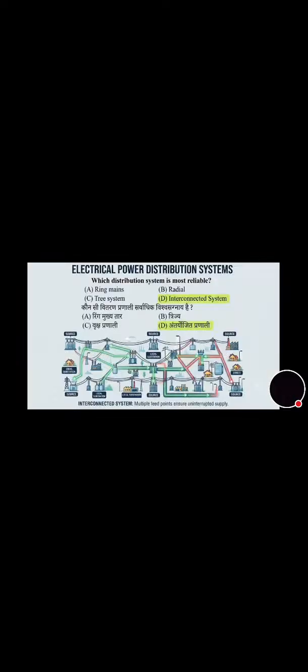That's on the screen, you can see. What is the amplitude factor? Amplitude factor is the maximum value upon the RMS value, and its correct answer is option A, that is maximum by RMS value. Now move towards the next question. Which distribution system is most reliable? Ring mains, radial, tree system, or interconnected system? Option D is correct, that is interconnected system.